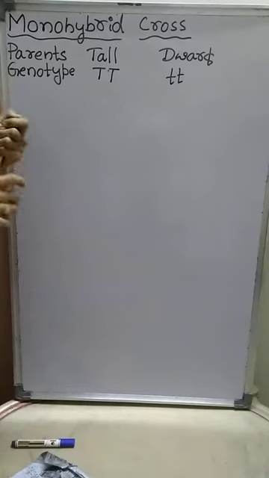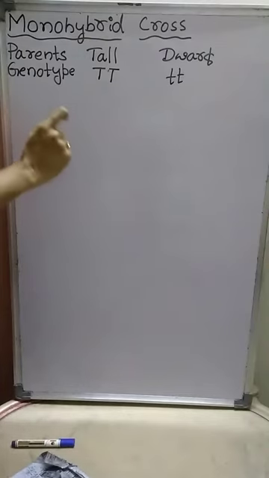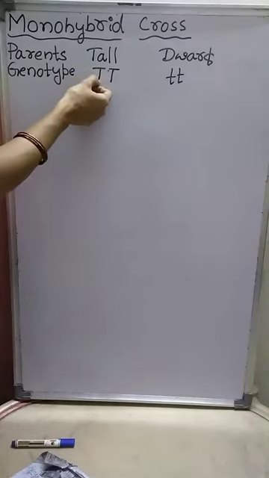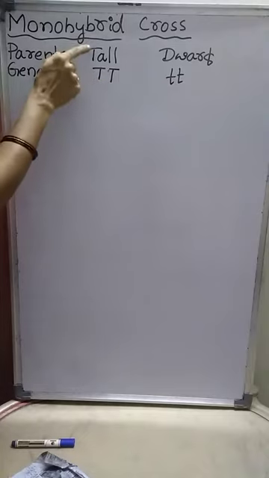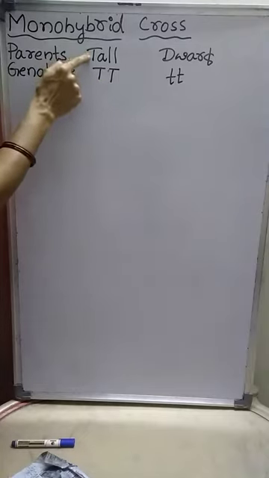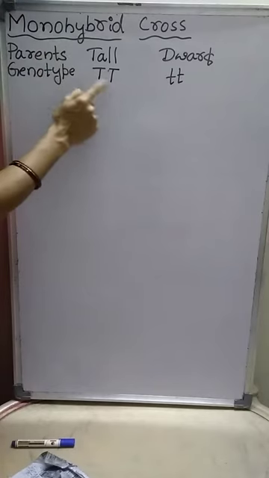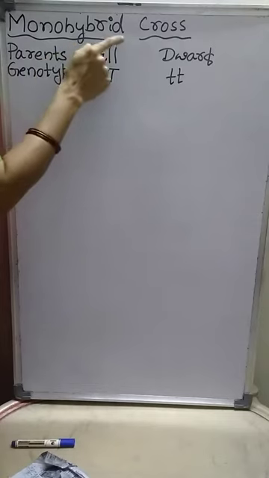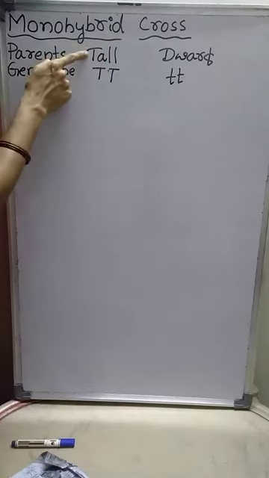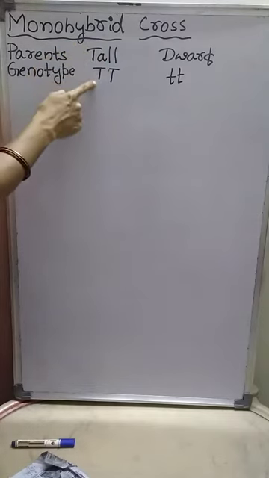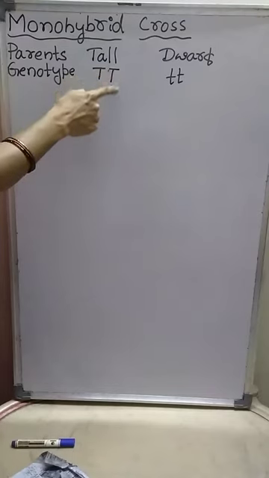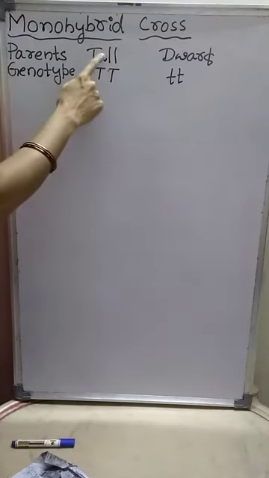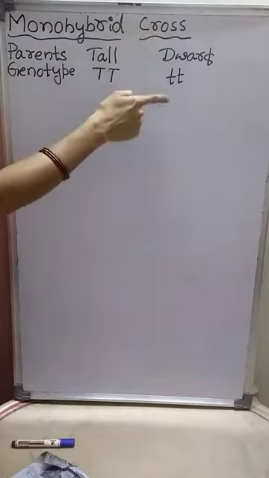Always we represent the dominant character by a capital letter, that too the first letter of the dominant form. So here tall is the dominant character, and the first letter is capital T to indicate tallness, and dwarf is the recessive character.